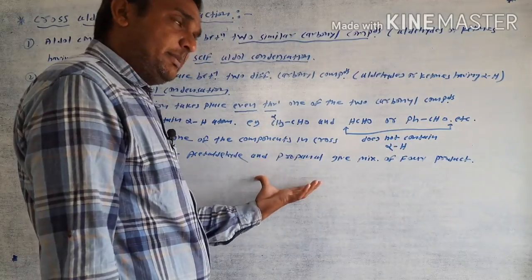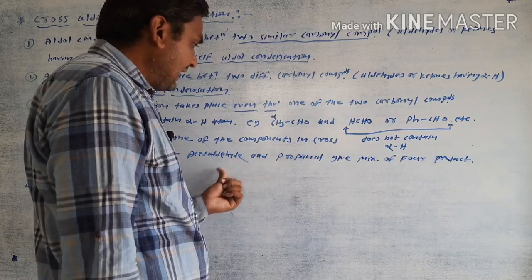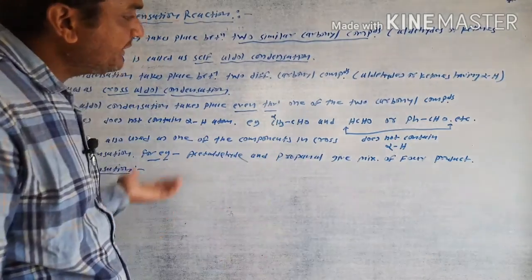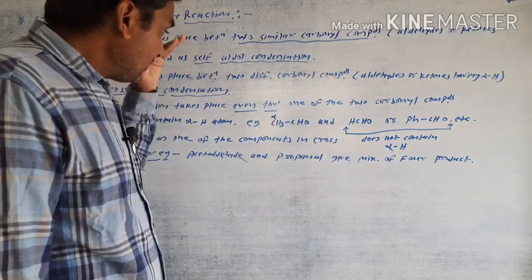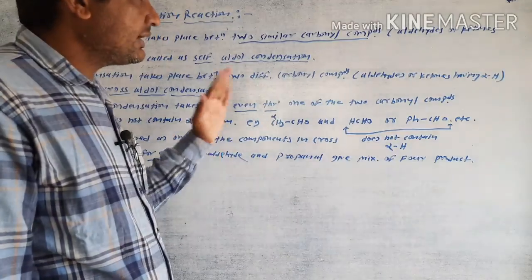Both contain alpha hydrogen atoms, and they will be cross molecules, different molecules, acetaldehyde and propanaldehyde. Both are aldehydes, but the two aldehydes are different. They will undergo the aldol condensation reaction, and this overall reaction is the cross aldol condensation reaction.